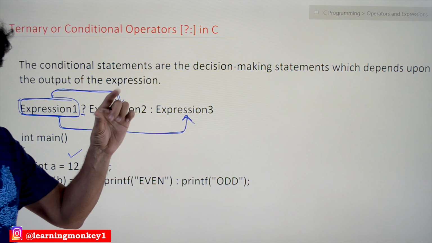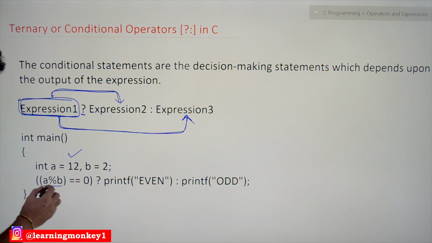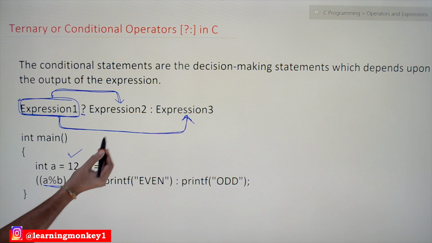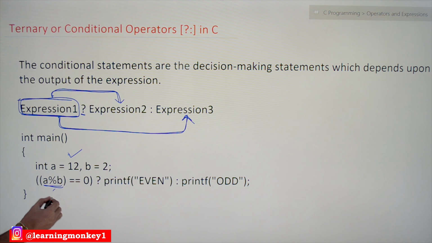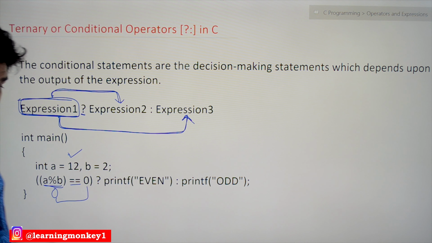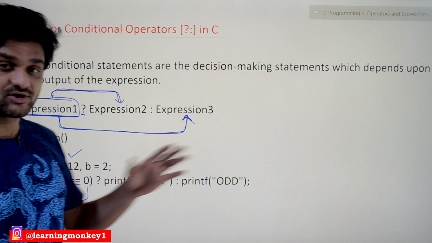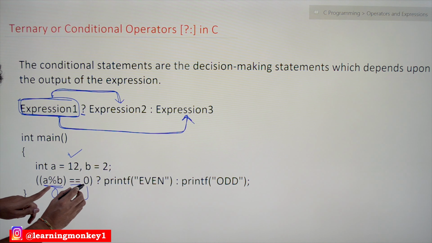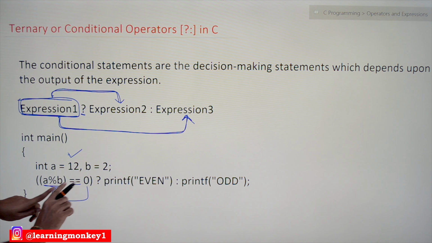If it produces an output of 0, for example 12 mod 2, the remainder is 0. If the value produced is equal to 0, this is a comparison operator, equal to, not an assignment. The comparison operators we'll try to understand in later videos. So these two are getting compared for equality.